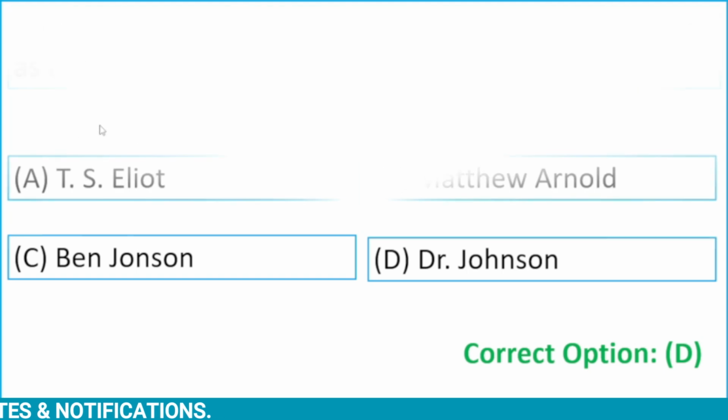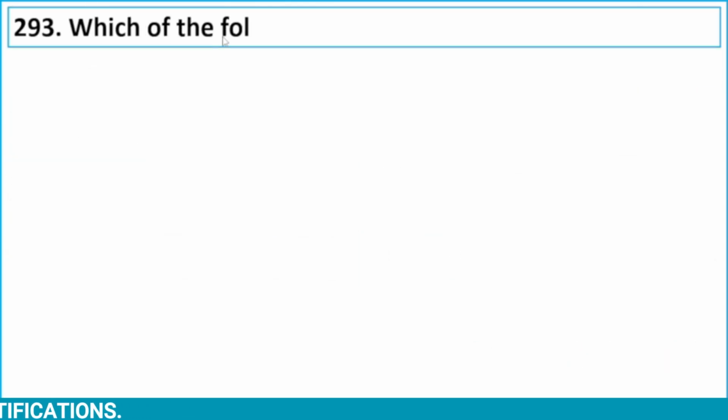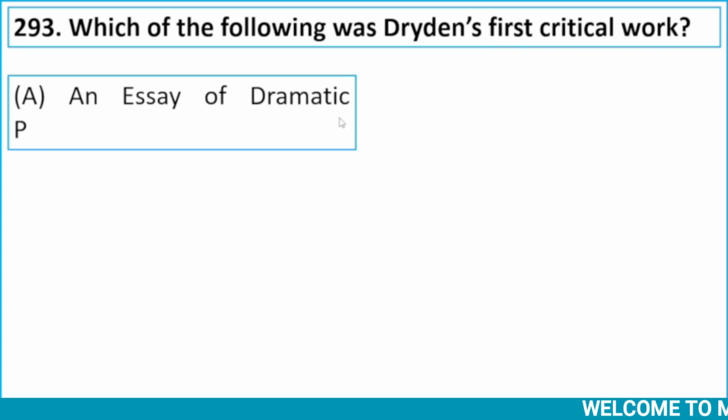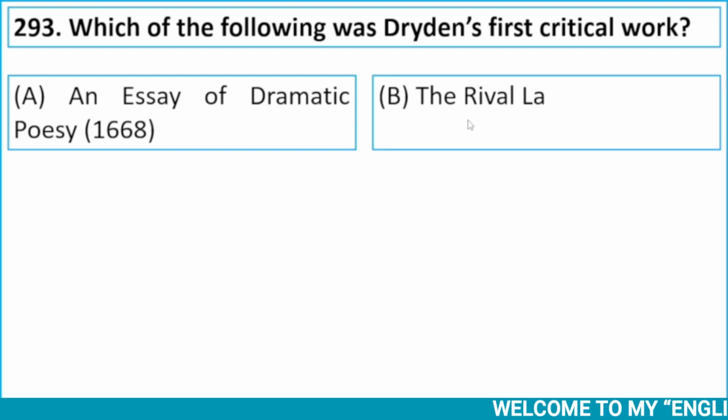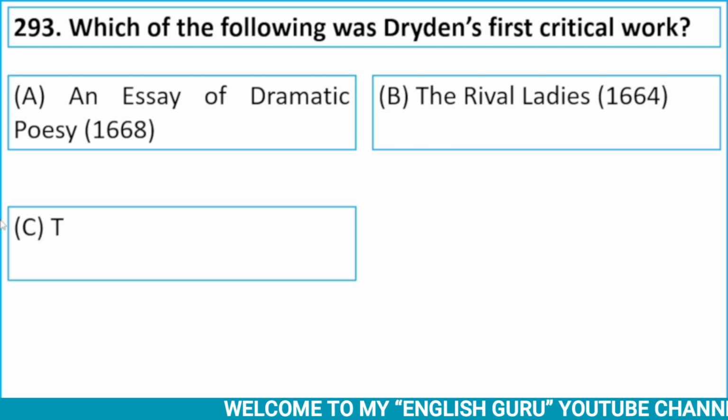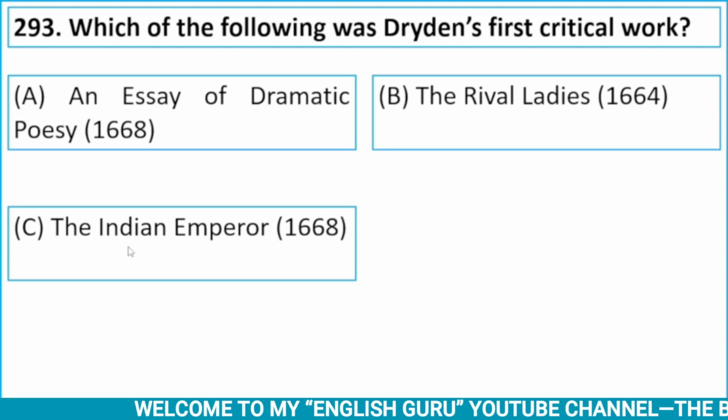Alright, next question. Which of the following was Dryden's first critical work? Option A, An Essay of Dramatic Poesy, which was published in 1668. Option B, The Rival Ladies, published in 1664, which is a play.